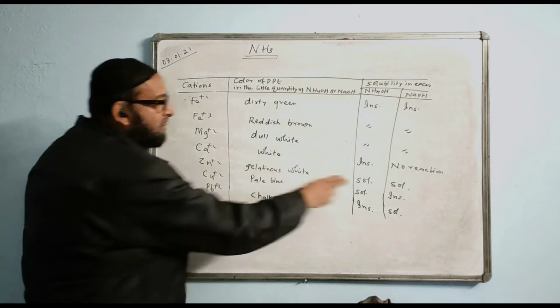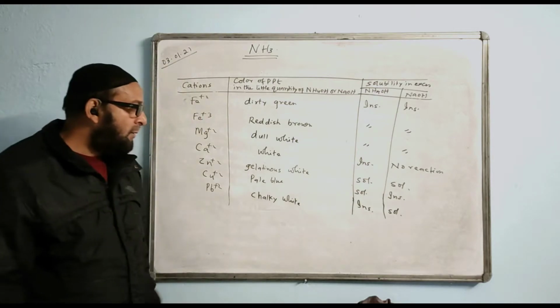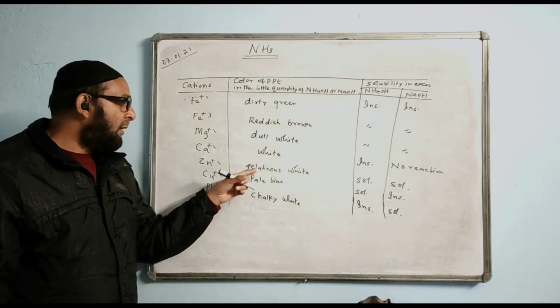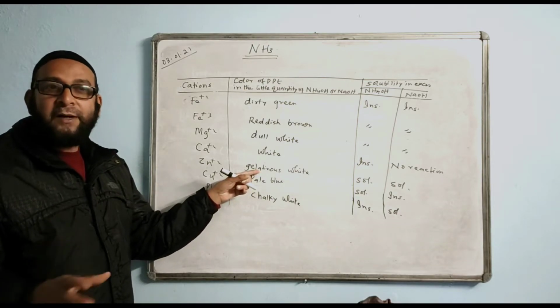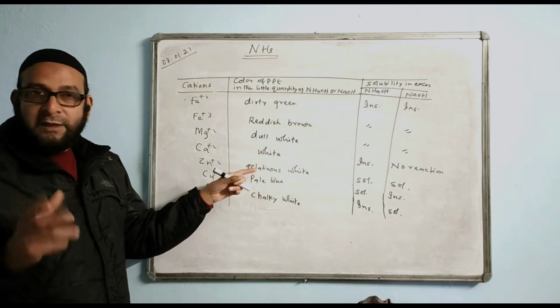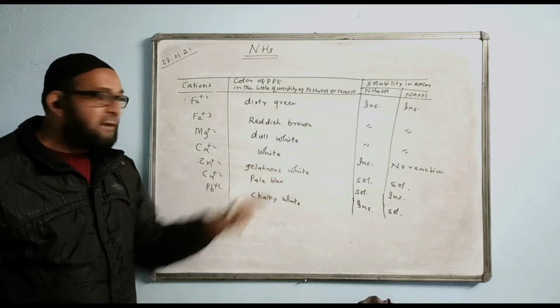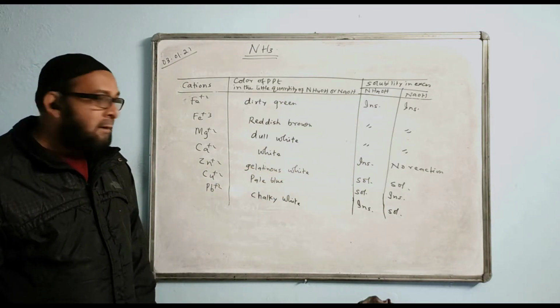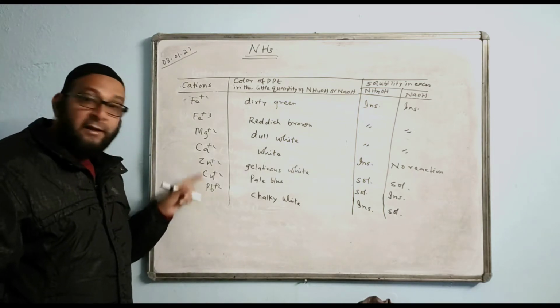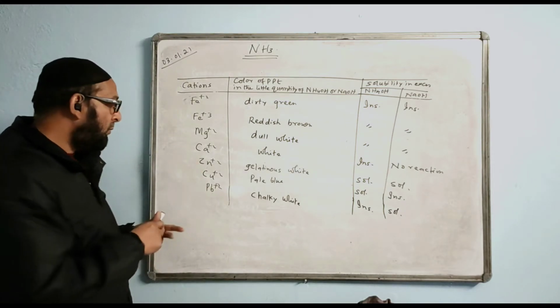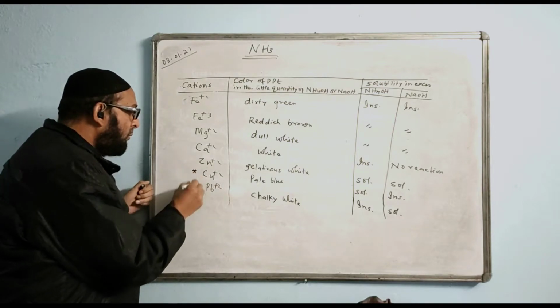For zinc, you see, it is soluble in both. What is the color of the precipitate of any zinc salt, zinc sulfate, zinc carbonate? Gelatinous white, and it is soluble. Copper and lead are different here. These two are highly important.